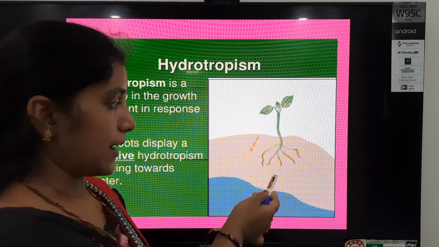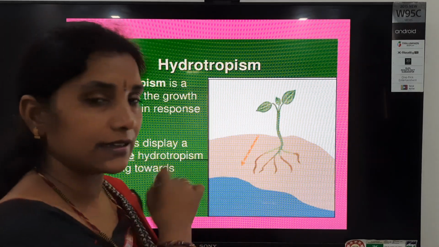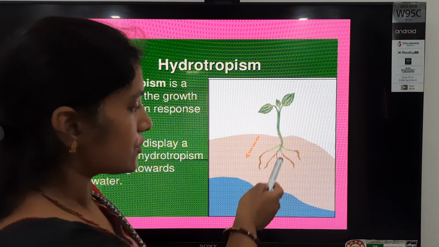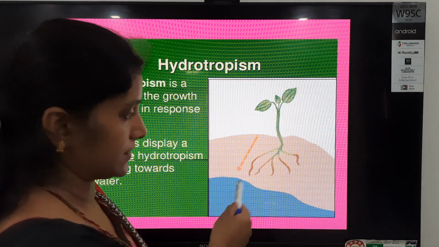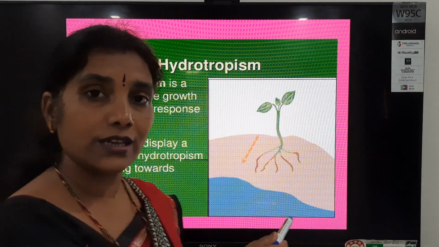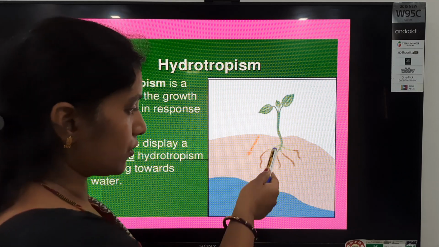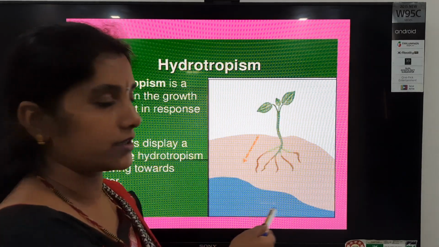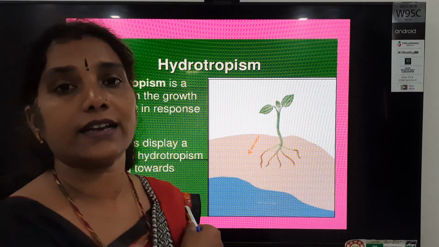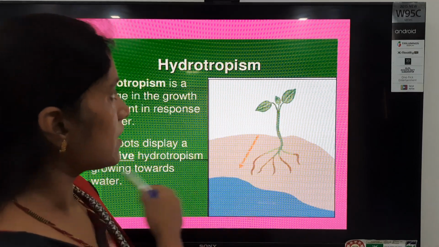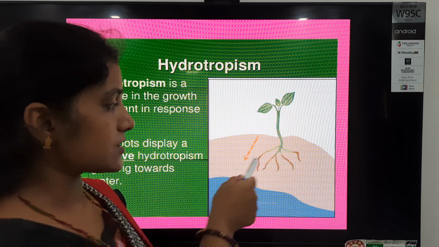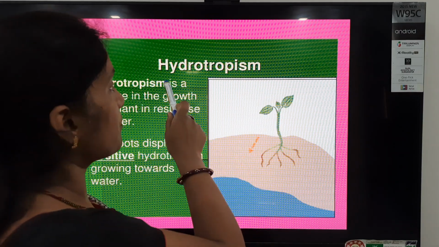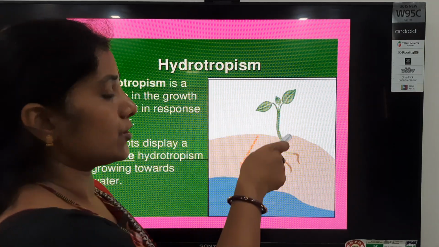They don't have legs. Now they need water, so if they had legs they would come and take it. But they don't have legs. So the roots grow towards it. Their growth is the movement. So they grow towards the water. In search of water, the roots grow towards that direction. So which type of tropic movement is it? It is positive hydrotropism.